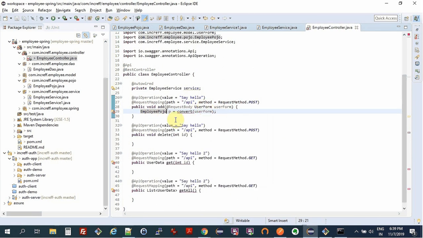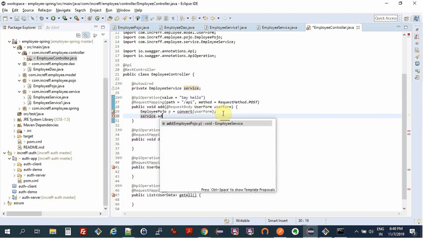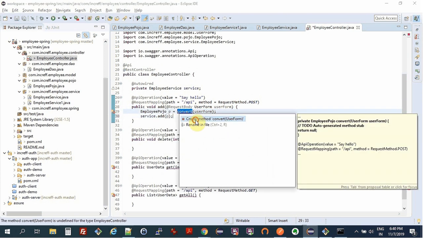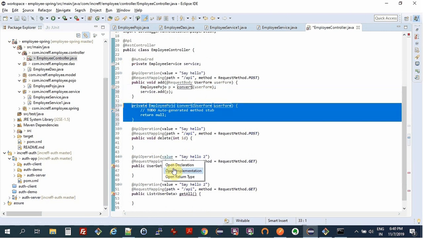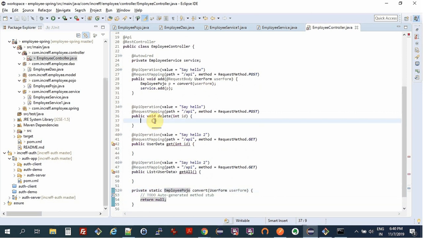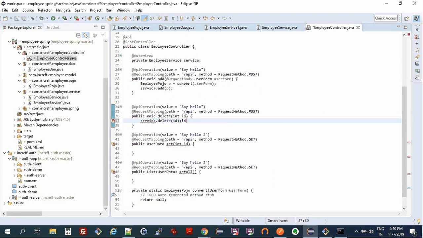All right. And then we can do service dot add p. This method does not exist, so let's create this somewhere down the line, and it can be a static method. Then delete, we can do service dot delete id.